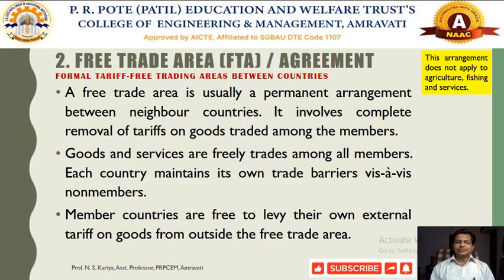Member countries conducting international trade in the free trade area will face no kind of tariff or restrictions wherever they want to sell or exchange goods or services. But any outside member conducting international trade with the free trade area needs to pay some taxes or duties. That is called a free trade agreement or free trade area.